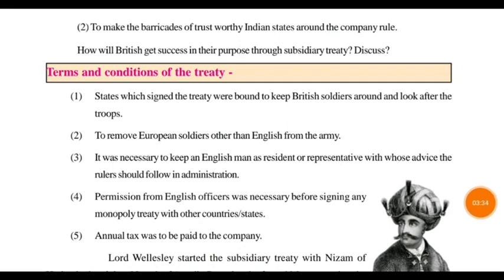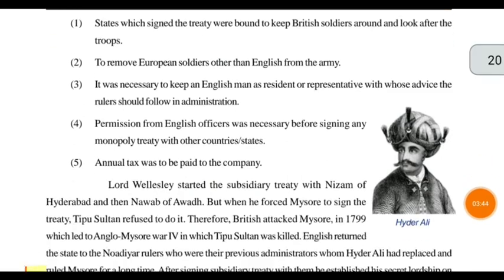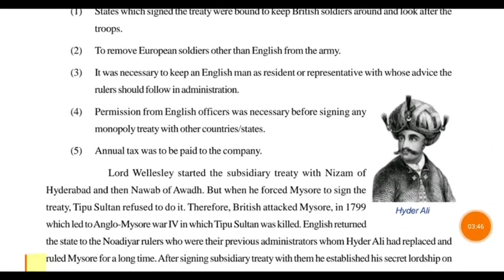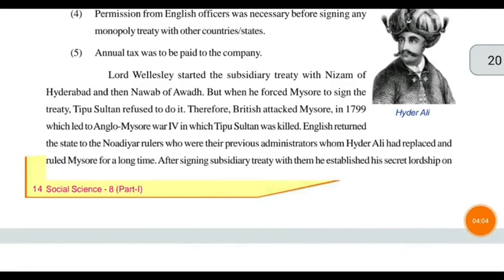Before signing any agreement or treaty with other countries or states, it was necessary to take permission from the English officials. The fifth one was that the annual tax imposed in the states was also to be paid to the company. That was the condition of the treaty.